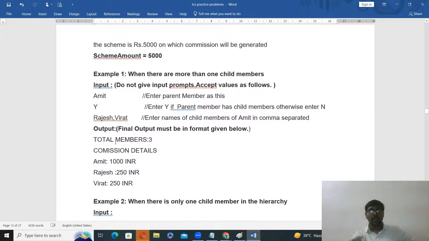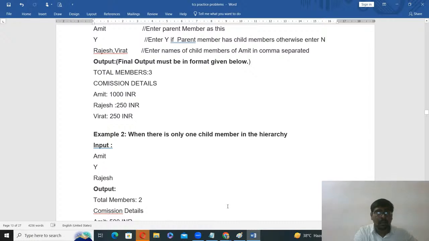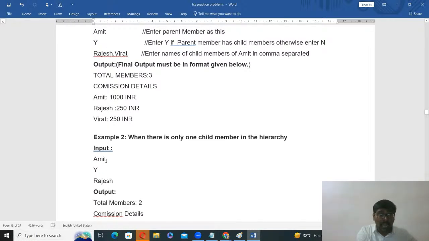Observe now an example where there is only one child member. Suppose you entered Rajesh as the child. Now what does Amit get? Amit gets 500. Why?